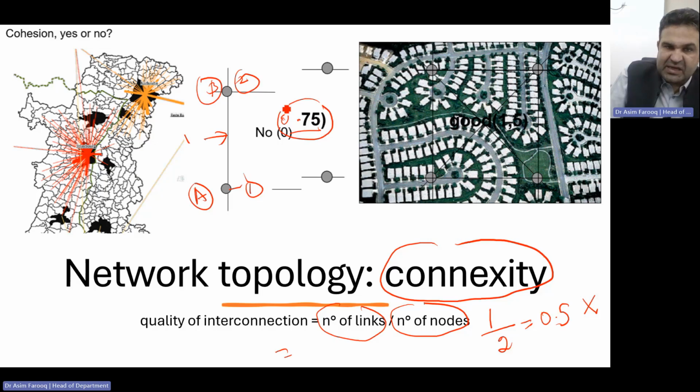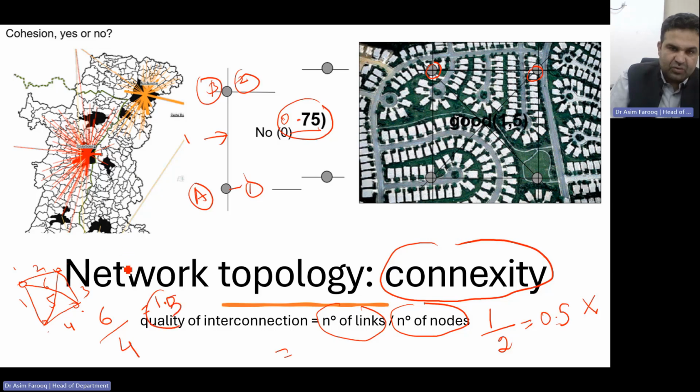If we take the example of that part, 1, 2, 3, 4, this is connected somehow. This link is connected with that, and that is also connected reciprocally. So now we have 4 nodes. And how many links do we have? 1, 2, 3, 4, 5, and 6. So 6 by 4 is equal to 1.5. That means that area is better connected.